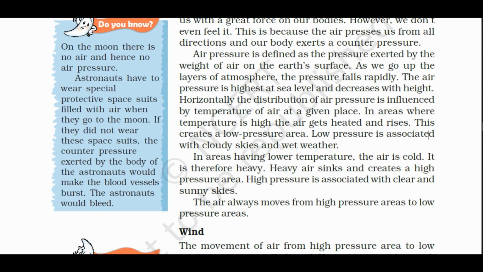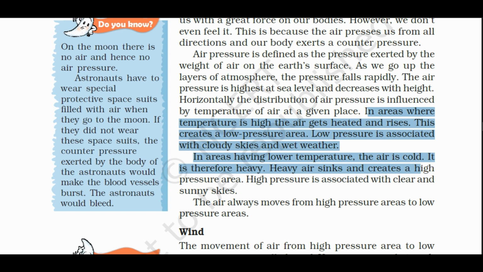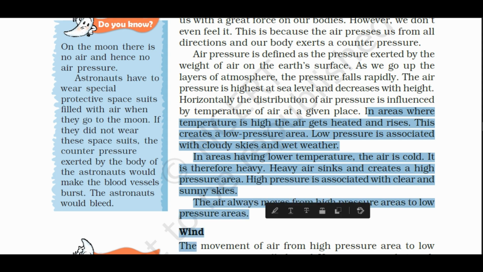Horizontally, the distribution of air pressure is influenced by temperature of air at a given place. In areas where temperature is high, the air gets heated and rises. This creates a low pressure area. Low pressure is associated with cloudy skies and wet weather. In areas having low temperature, the air is cold. It is therefore heavy. Heavy air sinks and creates a high pressure area. High pressure is associated with clear and sunny skies. The air always moves from high pressure areas to low pressure areas.